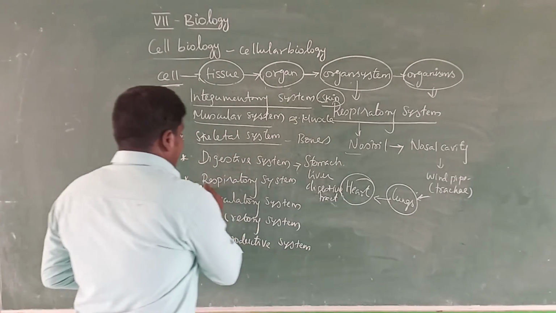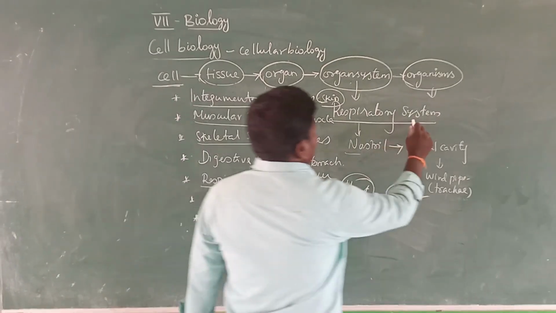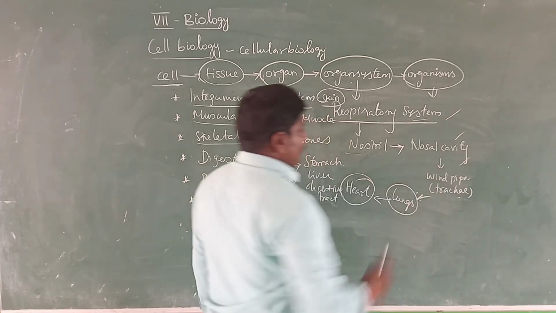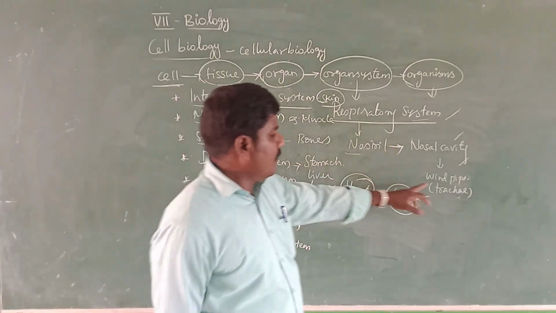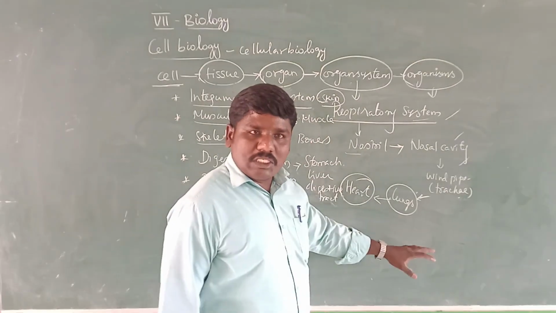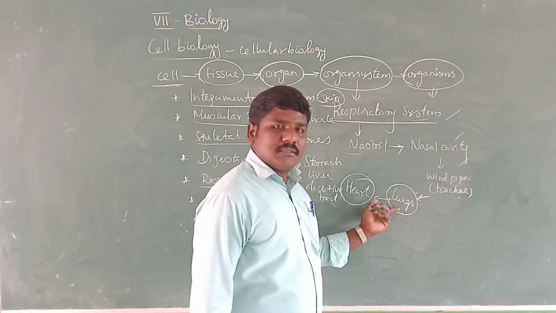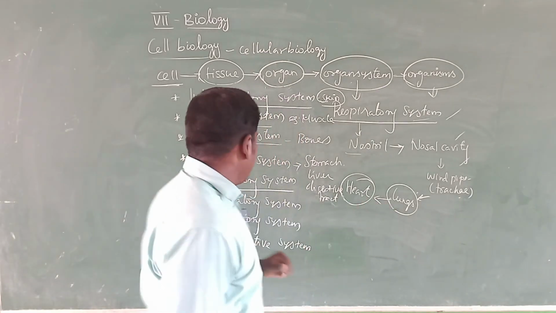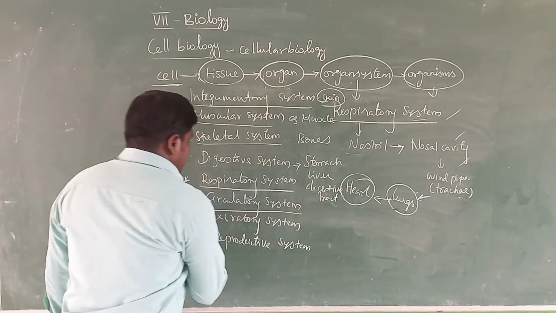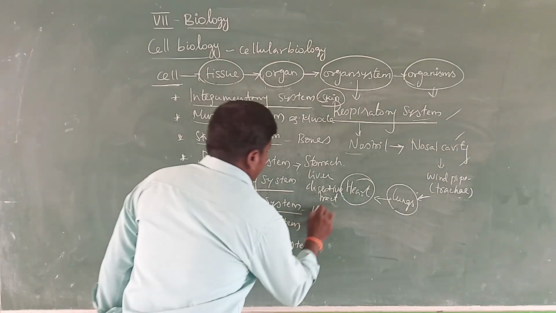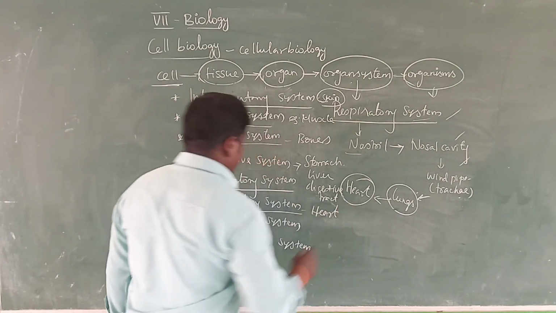The next one, the respiratory system, is already explained: nostril cavity, windpipe, bronchioles, alveoli, and lungs. The lungs connect to the heart. The next one, the circulatory system, mainly involves the heart.